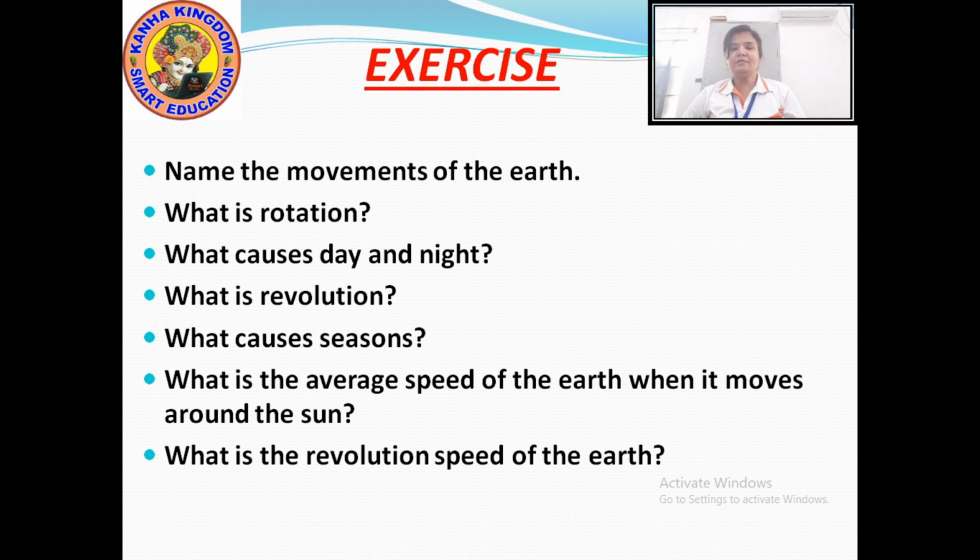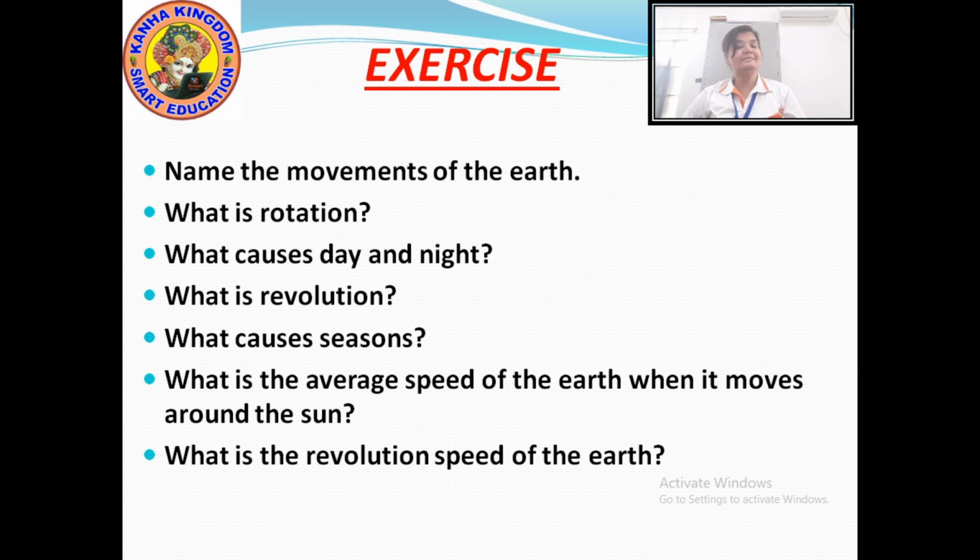What is revolution? The earth's movement around the sun on an elliptical orbit is revolution.